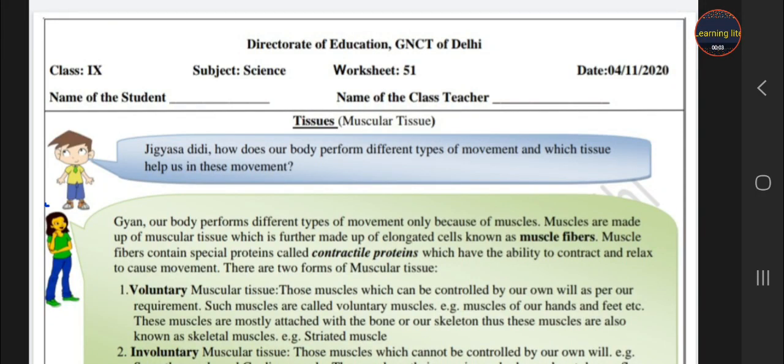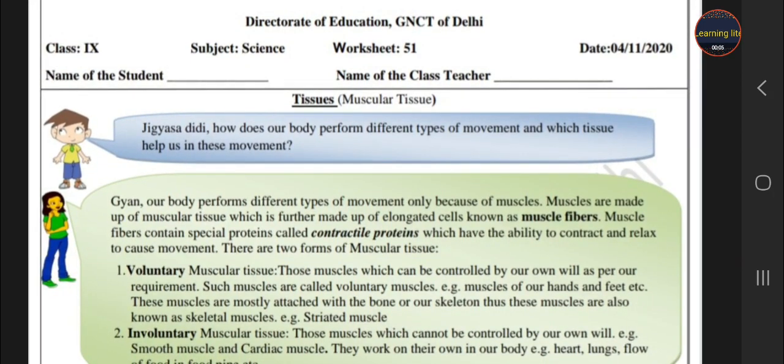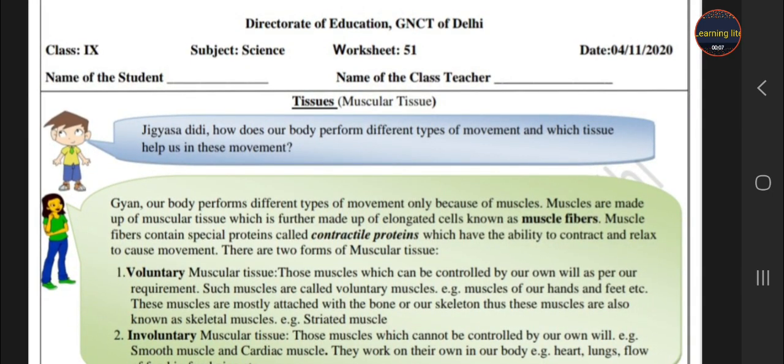Hello students, today we are here with our worksheet number 51 from Directorate of Education, class 9, subject science. And today we discuss the muscular tissue.